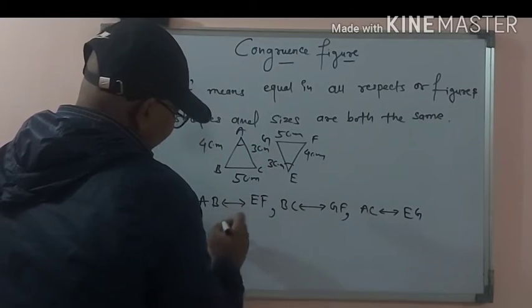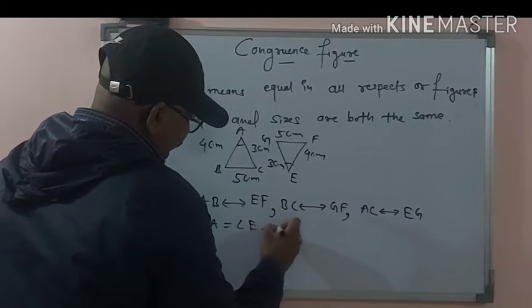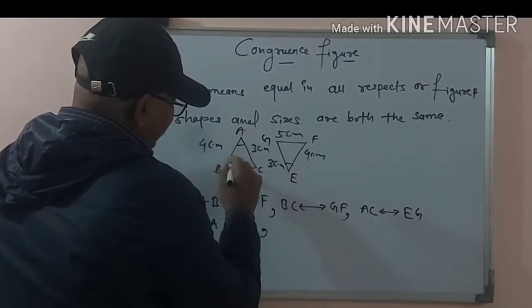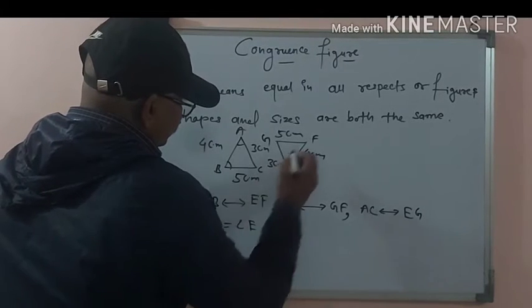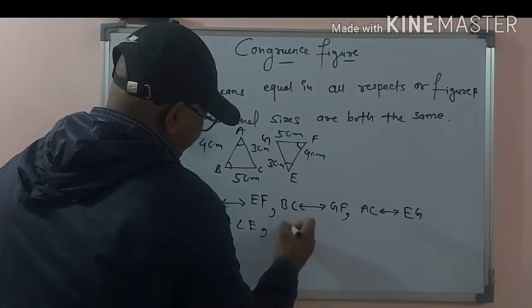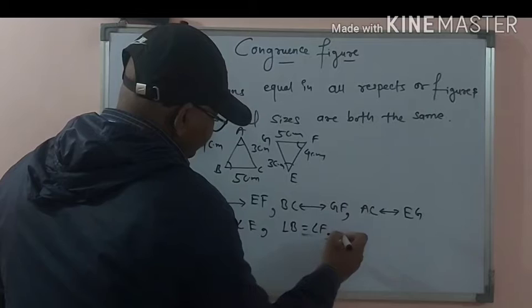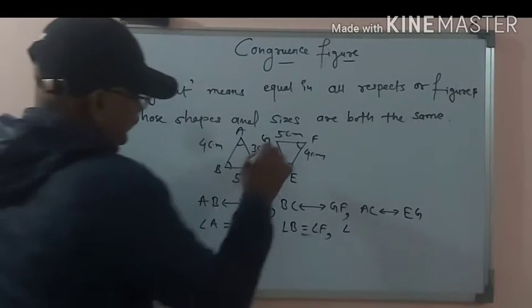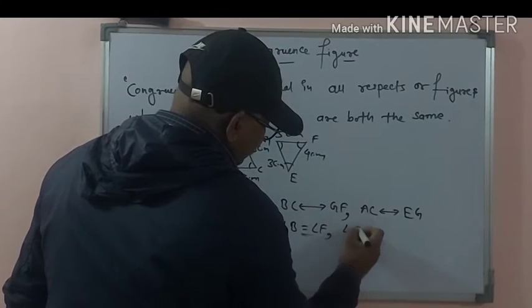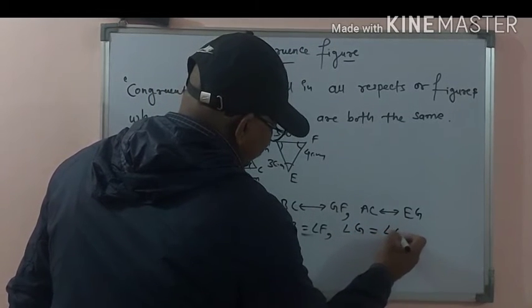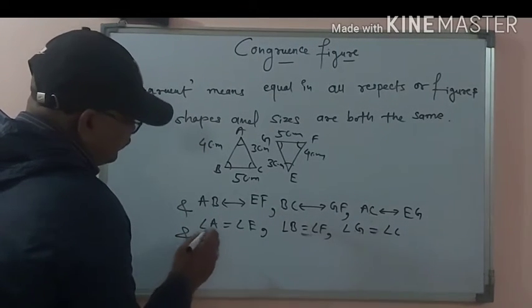Here angle A is equal to angle E, angle B equal to angle F, and angle G equal to angle C. These are all equal.